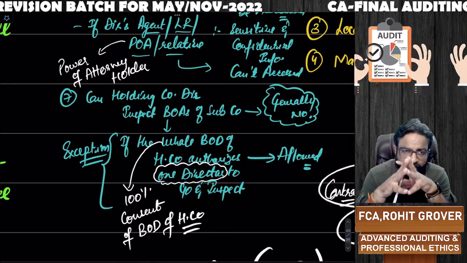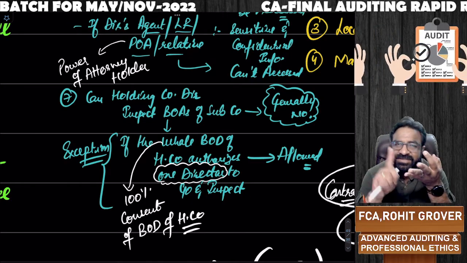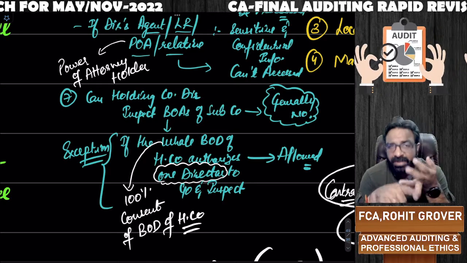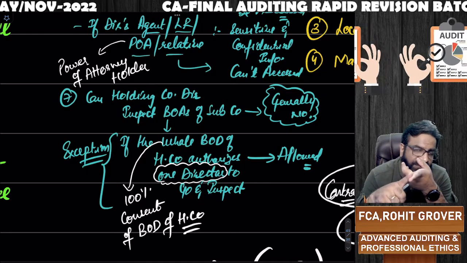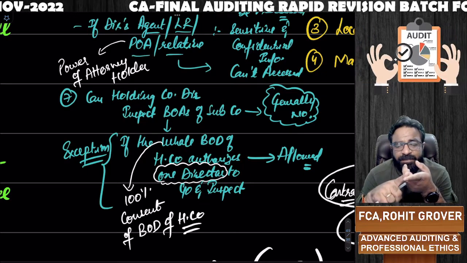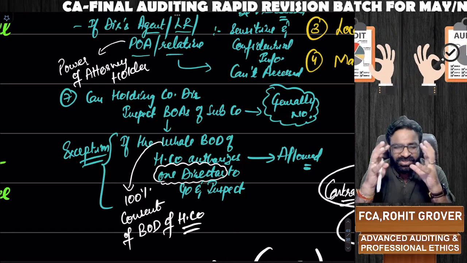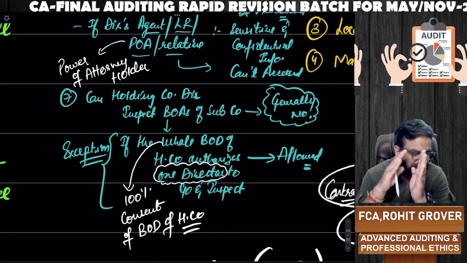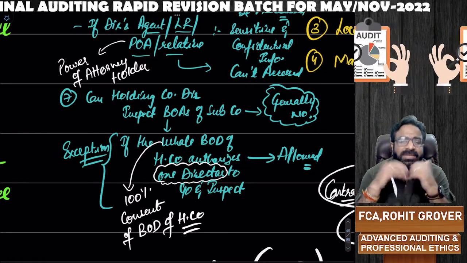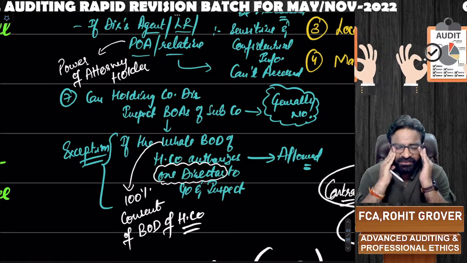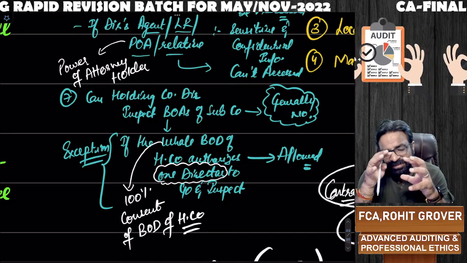So did you understand the point? Yes or no? So who can and who cannot inspect it? Directors can, members can't. Cost of inspection 50 per person. If the directors, no cost. And cost of extracts or copies rupees 10 per page. If the director himself is inspecting, there is no kind of restriction. He can access any information. But if he is getting it inspected via his agent, legal representative, power of attorney or relative, then sensitive or confidential information, if the company does not want them to access it, then the company can do that.